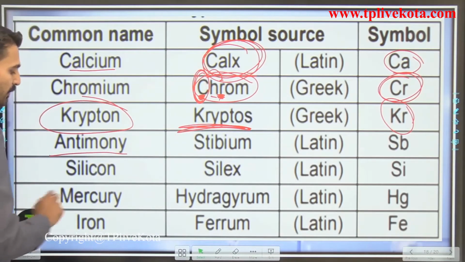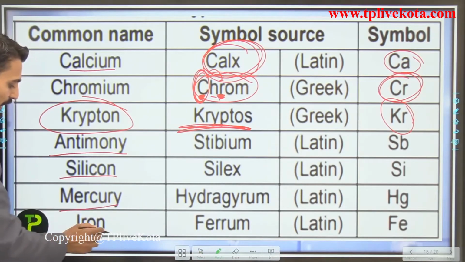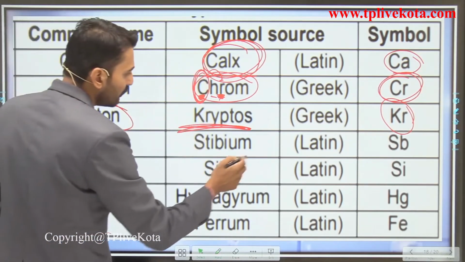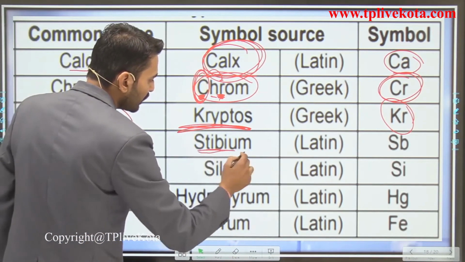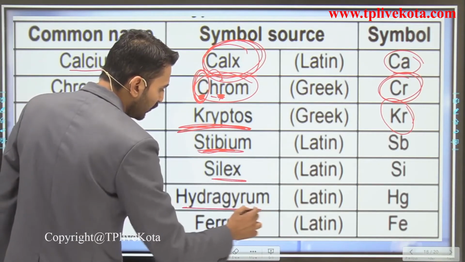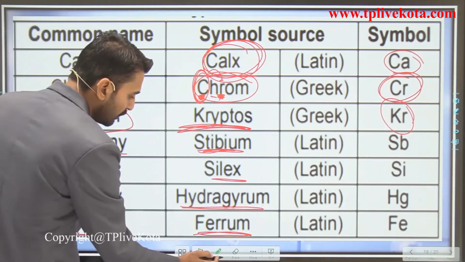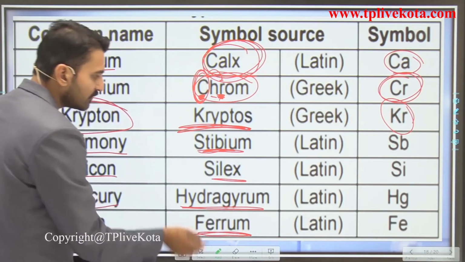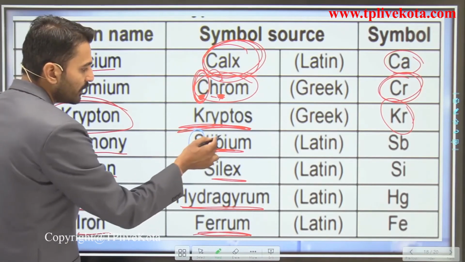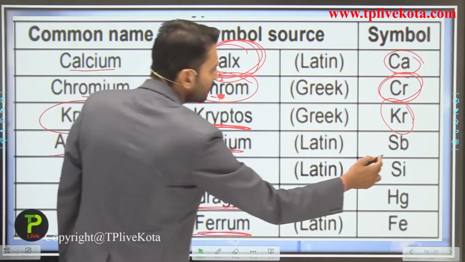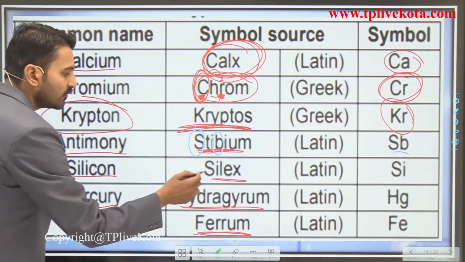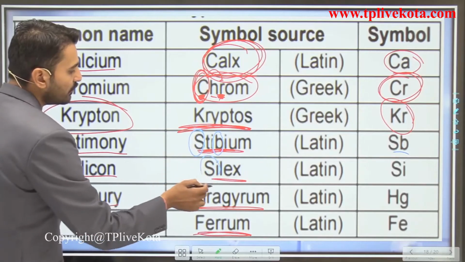Talking about antimony, silicon, mercury, and iron, the Latin and Greek names are stibium, silex, hydrargyrum, and ferrum. And their symbol is what? Just for example, you have taken the S from here and B from here in antimony, so its symbol becomes Sb. For silex, that is for silicon, its symbol becomes Si.